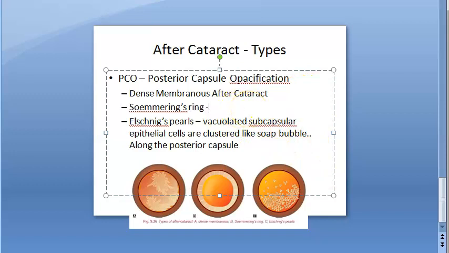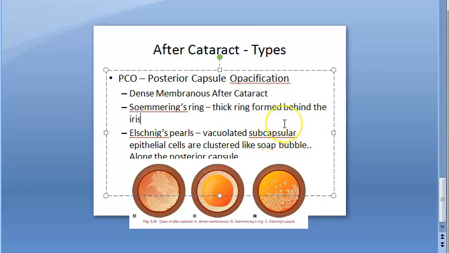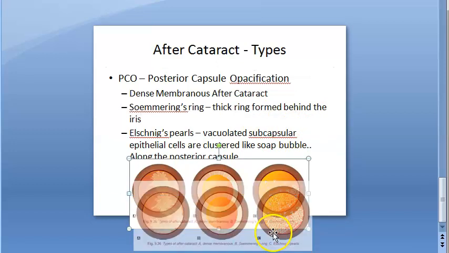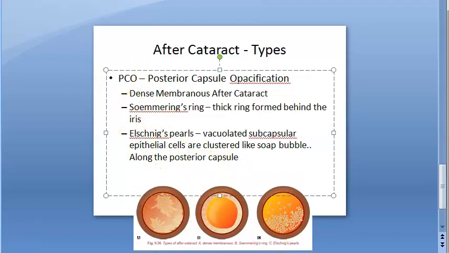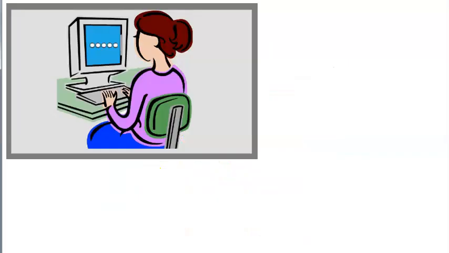That ring is behind the iris. It is a thick ring of after cataract formed behind the iris. Everything is posterior only, behind the ring, all that. So what are the three types? The three types are dense membranous after cataract, Soemmering's ring, and Elschnig's pearls.